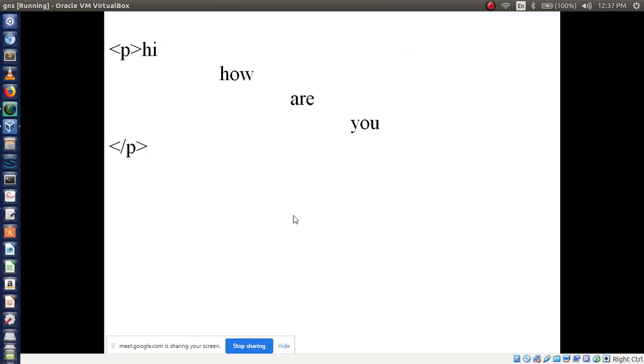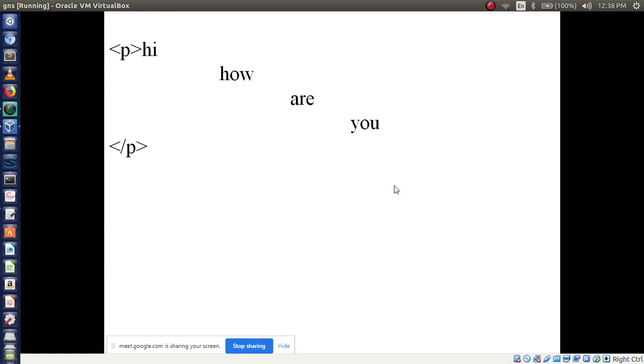Then next I want to print a message like this: Hi, how are you? Is it possible to print like this? Let's see how I am using a p tag. What I told, any information if you want to display, you have to use the p tag, right?